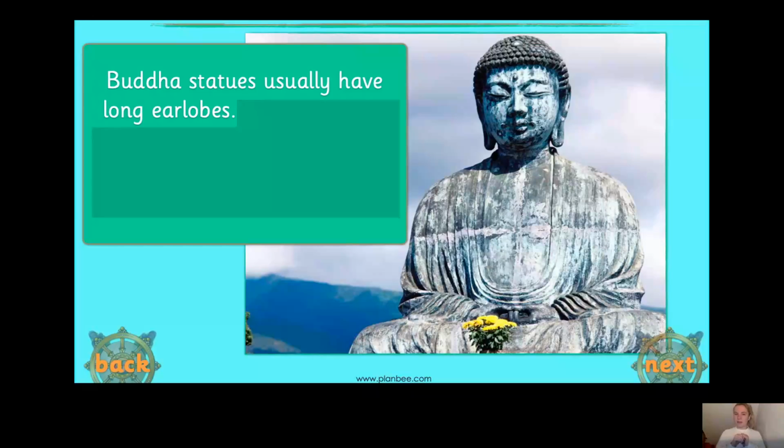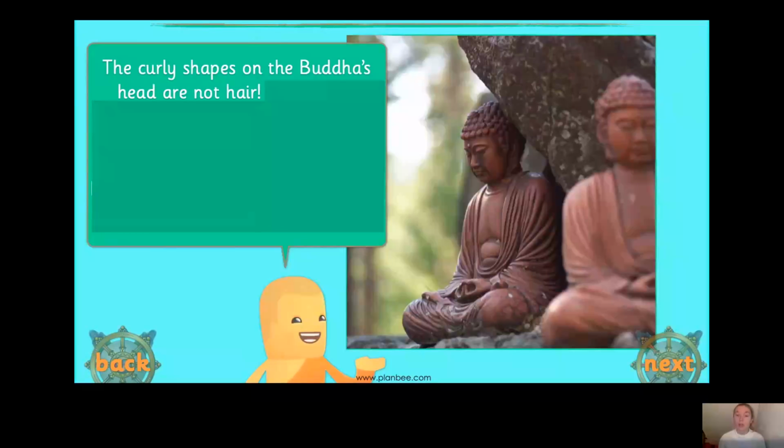Okay, now, can you remember the last feature that we haven't mentioned yet? So we've done his third eye, we've done the bump on his head, and we've done his long earlobes. What was the last one? Yes, that's right, it was the curly shapes on his head. Now, the curly shapes on the Buddha's head are not hair, and that's because Siddhartha Gautama, when he left the palace as a poor man, he shaved all of his hair off. So therefore, it can't represent hair. Can you guess what it represents though?